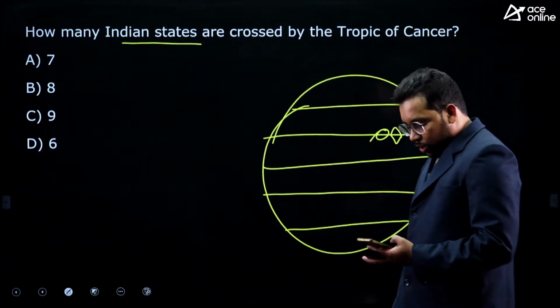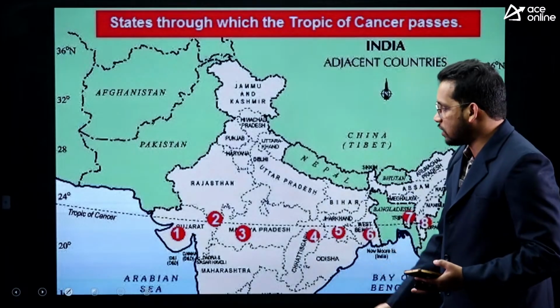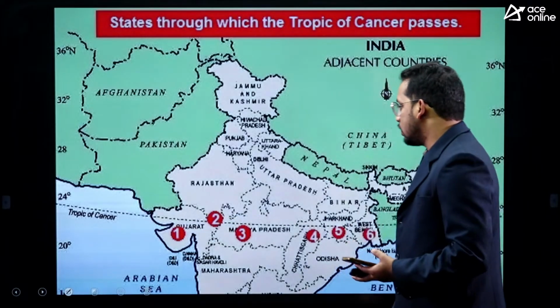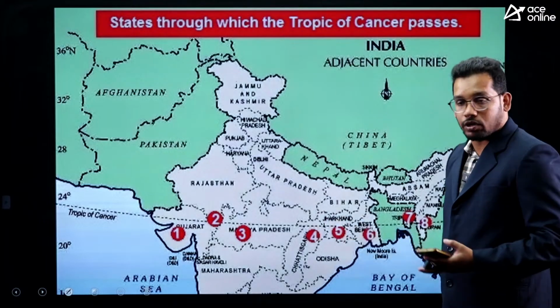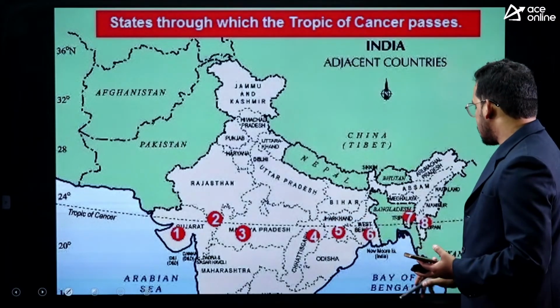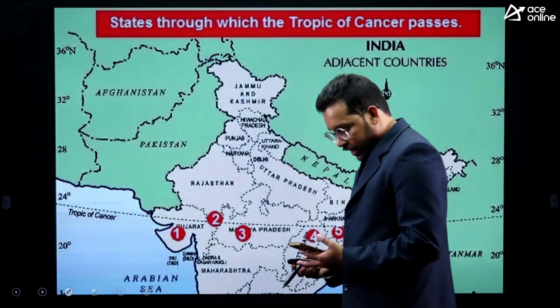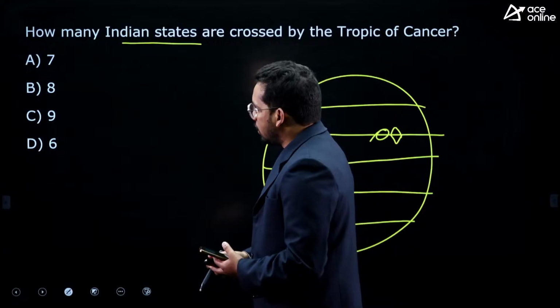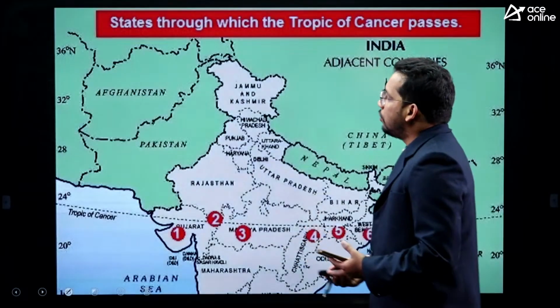Through how many states does it pass? That is 8 states, starting from Gujarat, then Rajasthan, Madhya Pradesh. Which states it is passing through is also important, then Chhattisgarh, and then Jharkhand, West Bengal, Tripura and Mizoram. So total 8 states we have. So answer is B. Good.